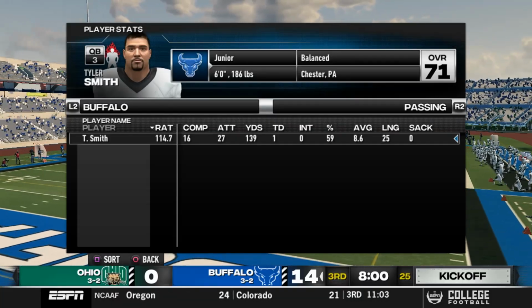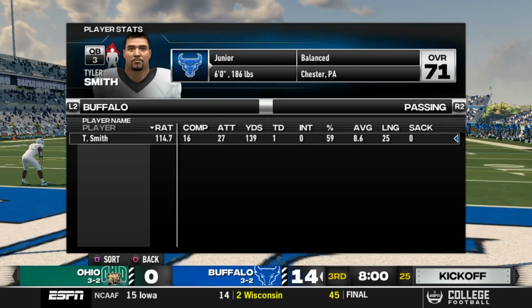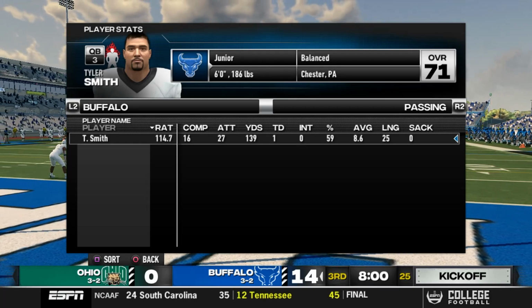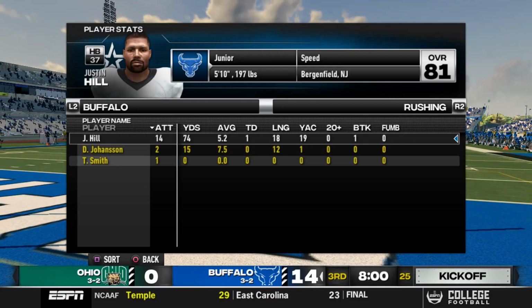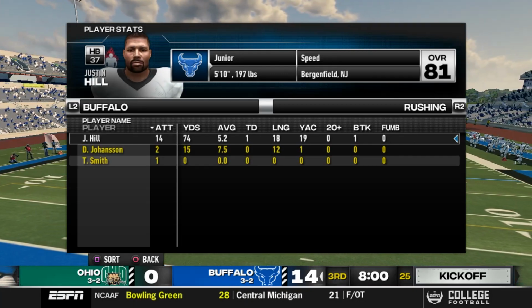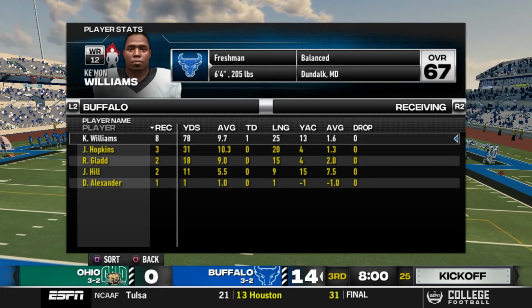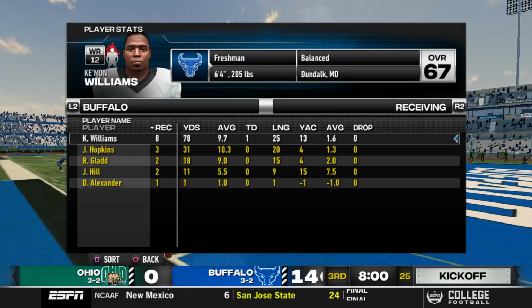Let's take a second and look at some stats. Tyler Smith, 16 of 27 for 139 yards and that touchdown pass just before halftime. He's completing 59% of his passes. He started hot, cooled off, and finished hot. So let's see if he can keep it going in the second half. Justin Hill has 14 attempts for 74 yards and a touchdown. Johannesson, 2 for 15. Keemon Williams has 8 catches in the first half and a touchdown for 78 yards.